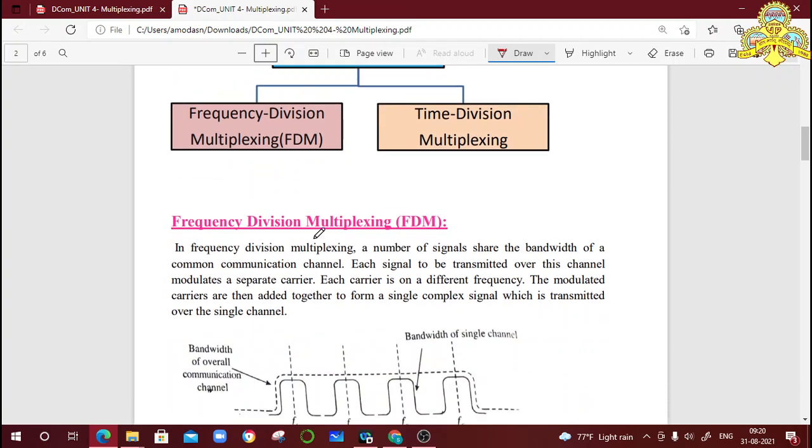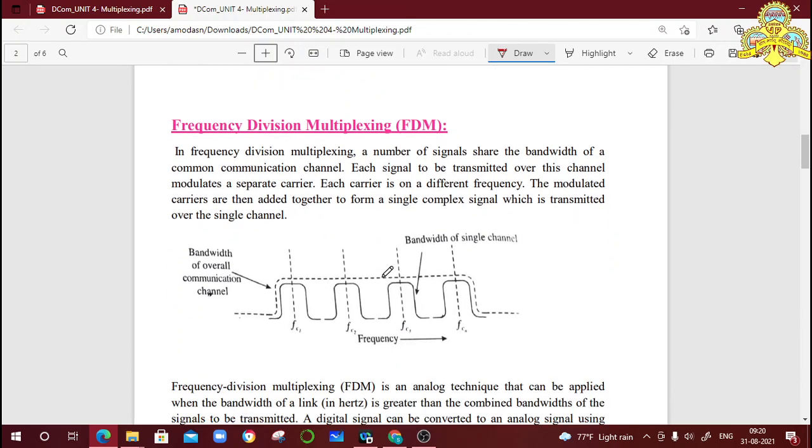Okay. Now first we consider the frequency division multiplexing, FDM. In frequency division multiplexing, a number of signals share the bandwidth of a common communication channel. You observe this diagram. Here this dotted line indicates the whole bandwidth of the overall communication channel. This overall bandwidth is divided into small separate bandwidths.